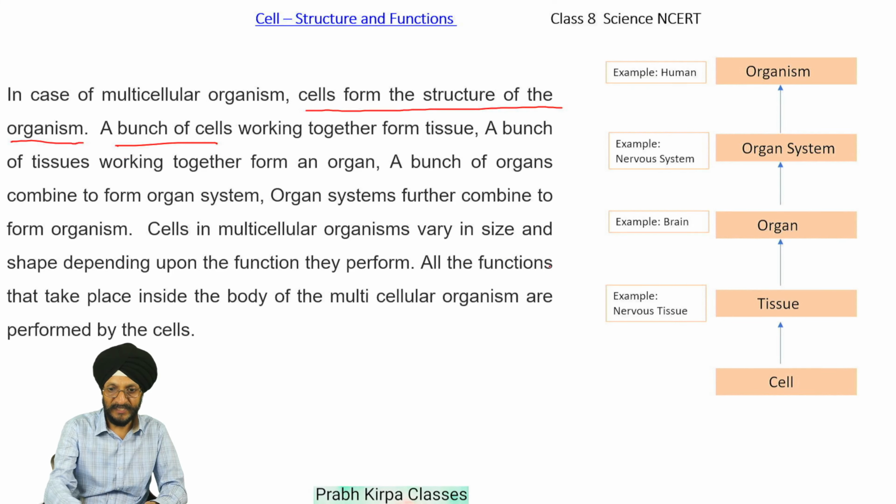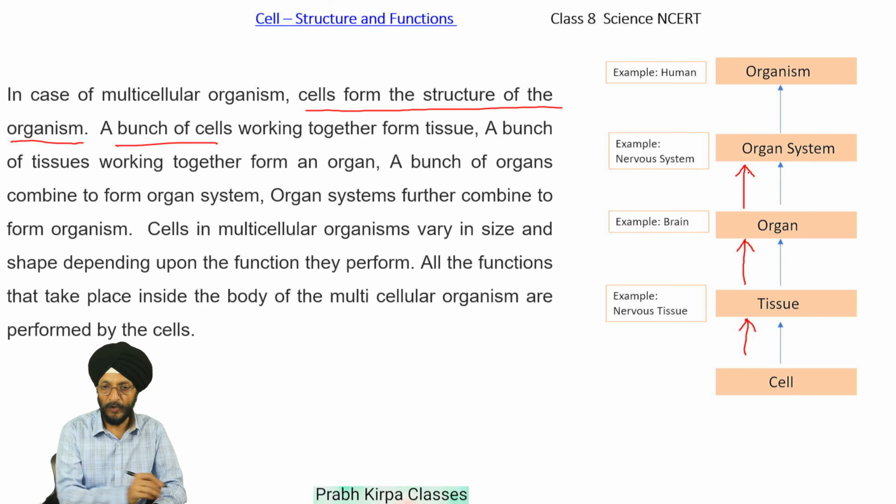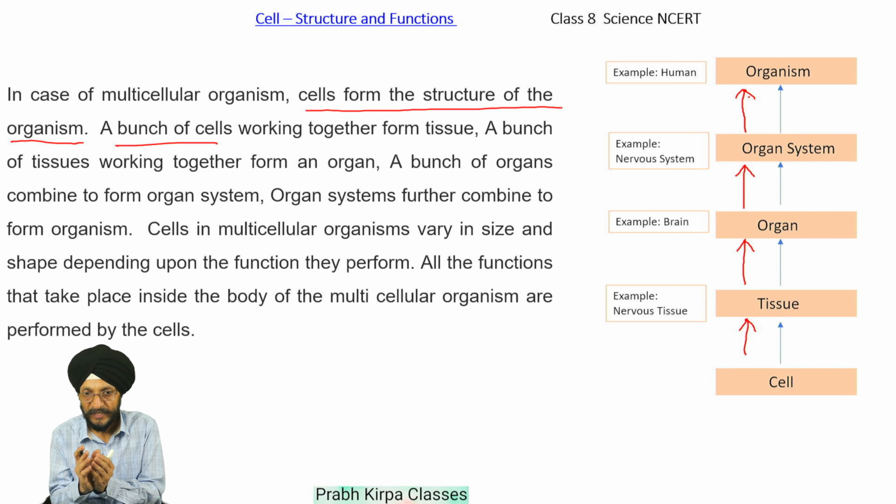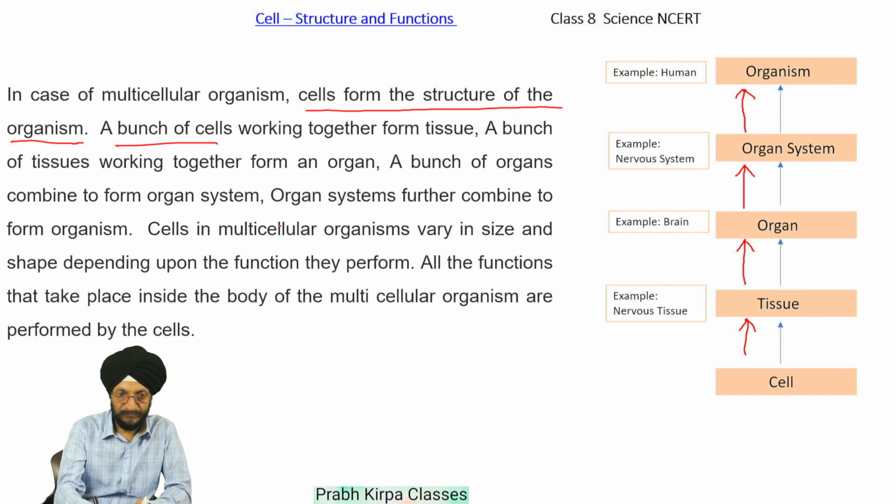A bunch of cells working together form the tissue. A bunch of tissues working together form the organ. A bunch of organs working together form the organ system. And organ systems further combine to form the organism. This happens in the case of multicellular organisms.